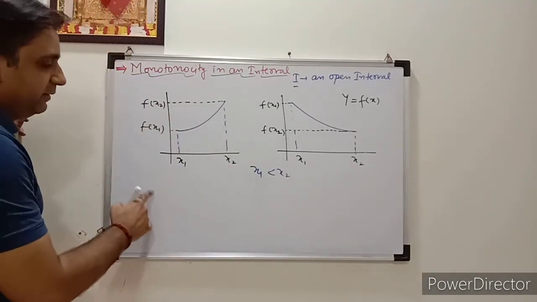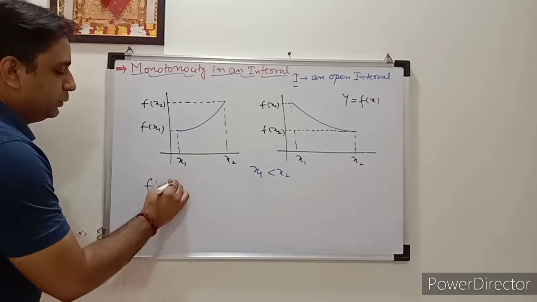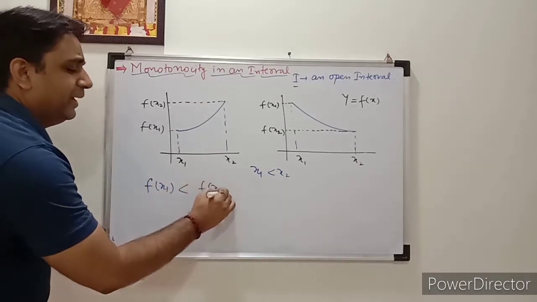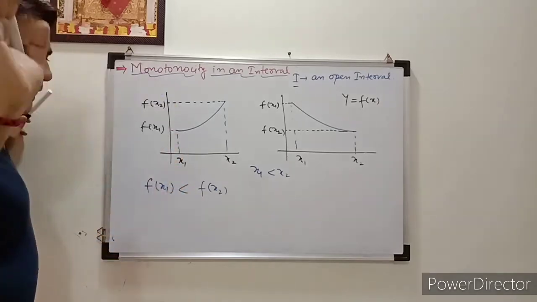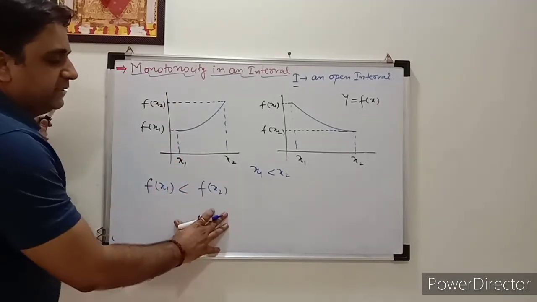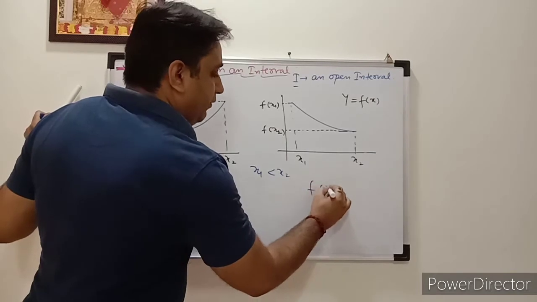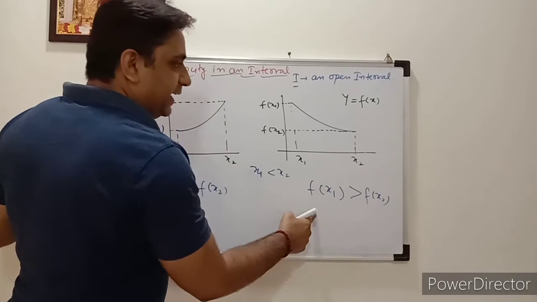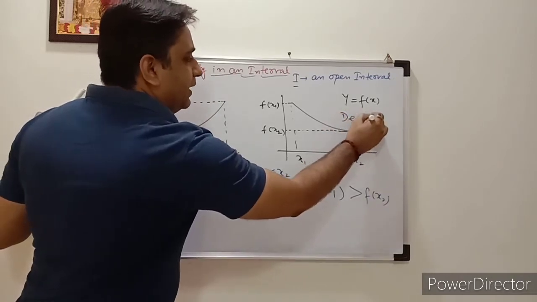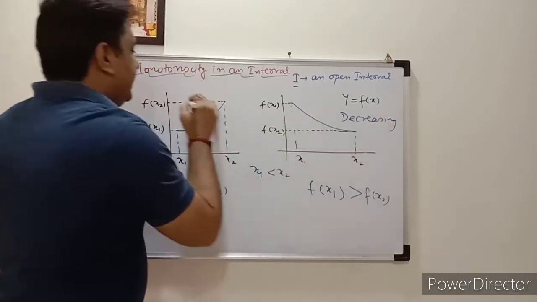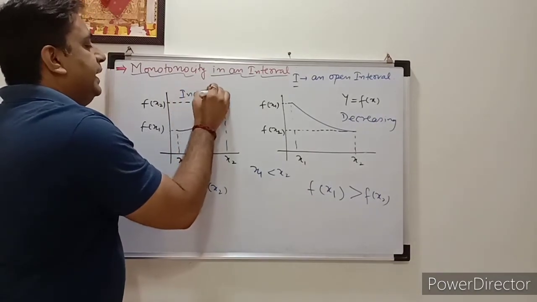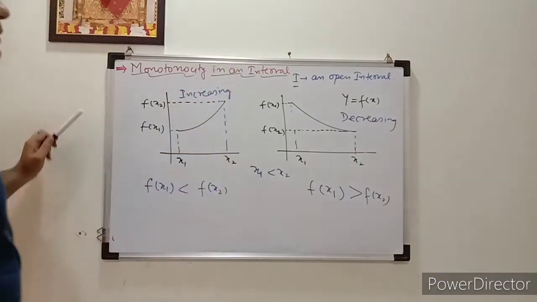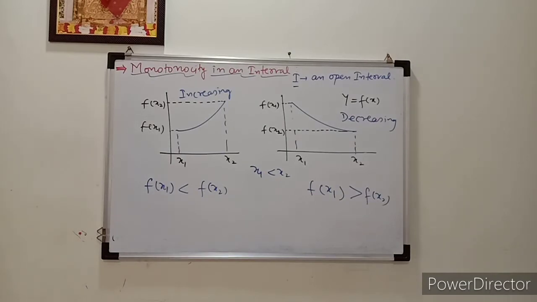But here you can see f of x1 is also less than f of x2. Maybe it is equal, there is a possibility, that we will check later. So f of x1 is less than f of x2. Here you can say f of x1 is greater than f of x2. So this is the case of decreasing, correct? And this is the case of increasing. Clear? It is the same thing you have seen before, I have shown it with the graph.